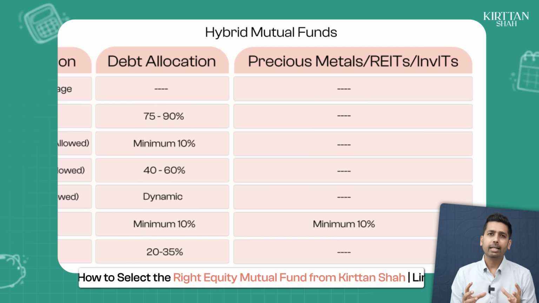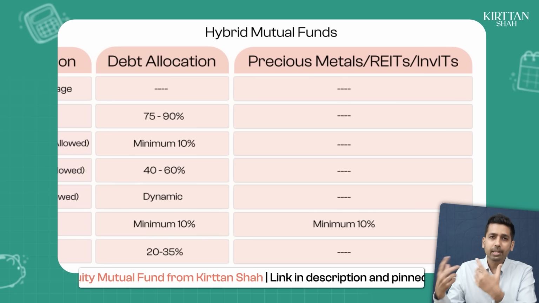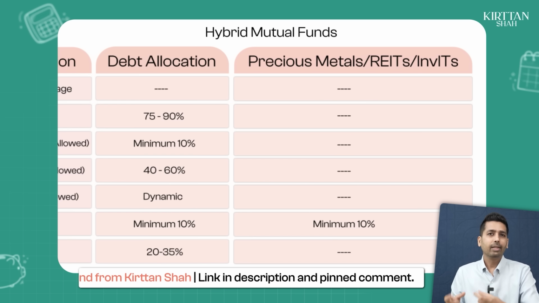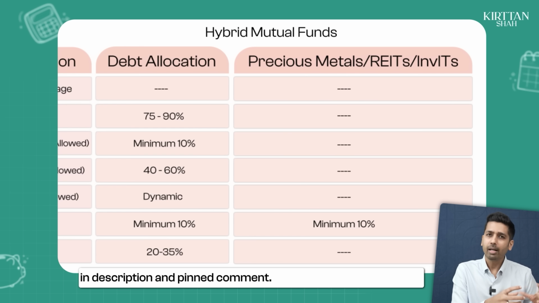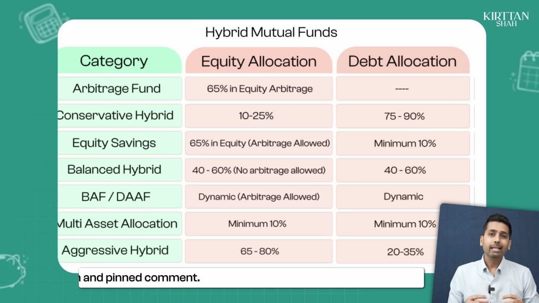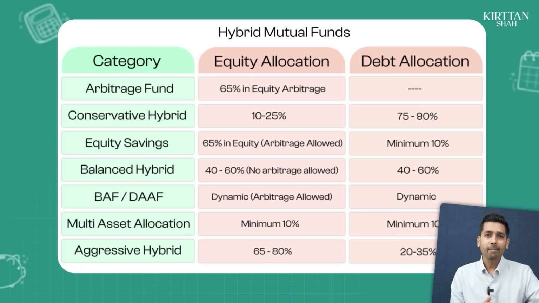So if the fund manager feels that there is going to be a rally in gold and silver, they can put the remaining 70% in gold and silver, allowed. If they think that they want to put the 70% in equity because equity looks cheaper, they can do that. And hence, because of what we've seen over the last 12-18 months in gold and silver in terms of rally, these funds have become extremely popular currently.